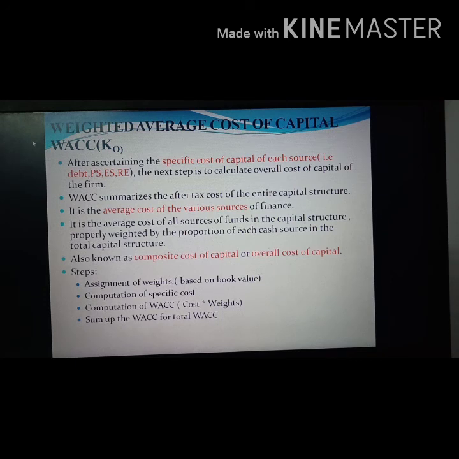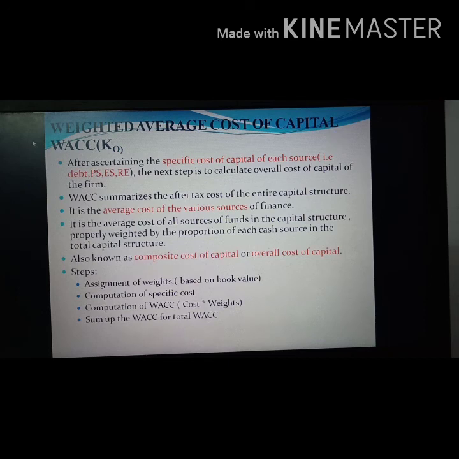So we want to calculate the after tax cost of the entire capital structure. It is the average cost of the various sources of finance. So WACC is the average cost of all sources of fund in the capital structure, properly weighted by the proportion of each cash source in the total capital structure. That's very important, because it is properly weighted by the proportion of each source.